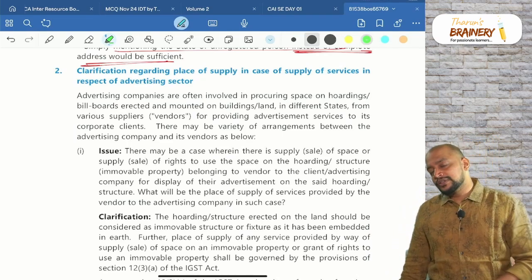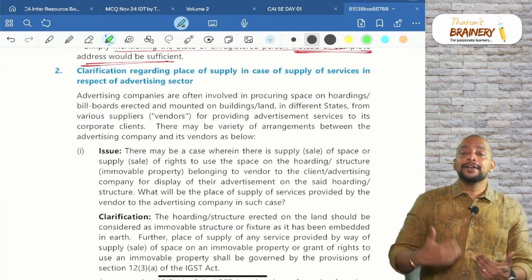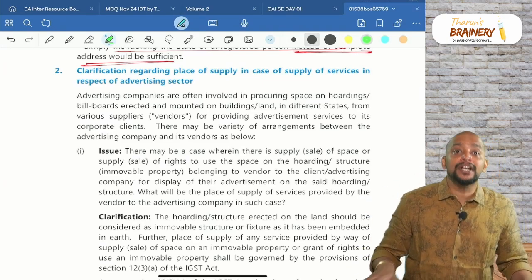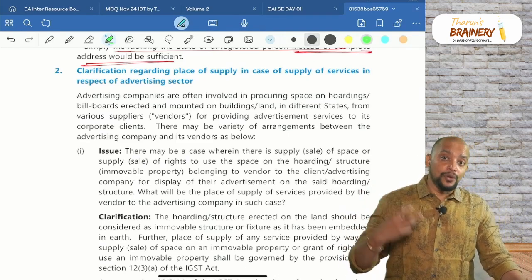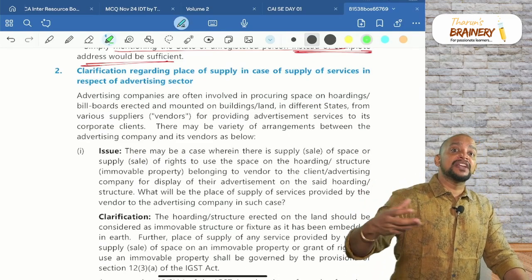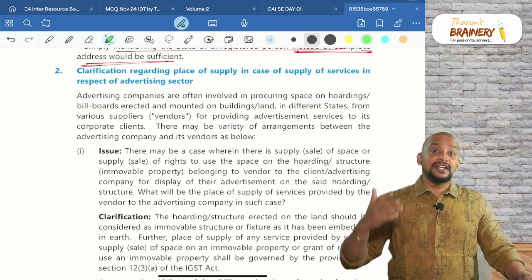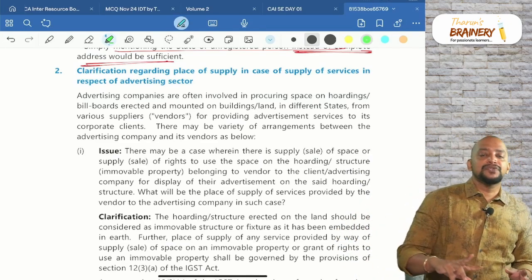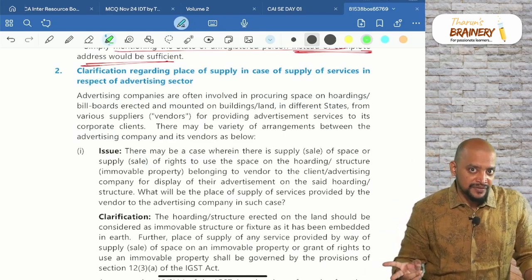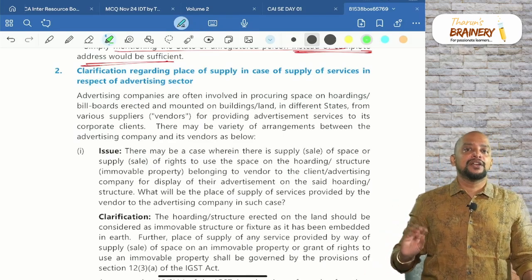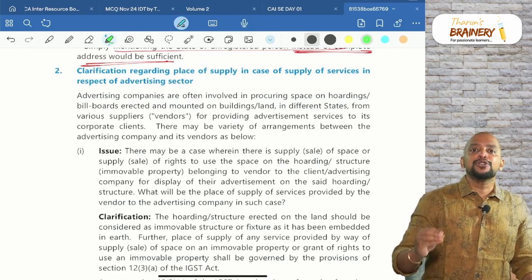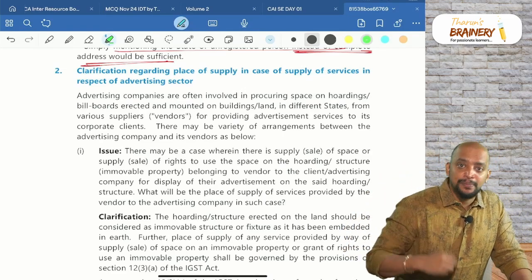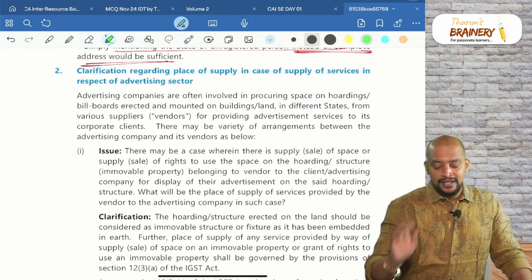Whereas supply number two, by the advertising agency to their customer or client, is not a service in relation to immovable property, because they already have the hoarding, and for a few days they will be giving the space on the hoarding. So it is space on the hoarding, and that's why it will come under advertisement services only. As we don't have any specific provision for advertisement service, general provisions will be applicable. As per the general provision, B2B is the location of recipient, B2C is the location of recipient in the records of supplier, otherwise the location of supplier.